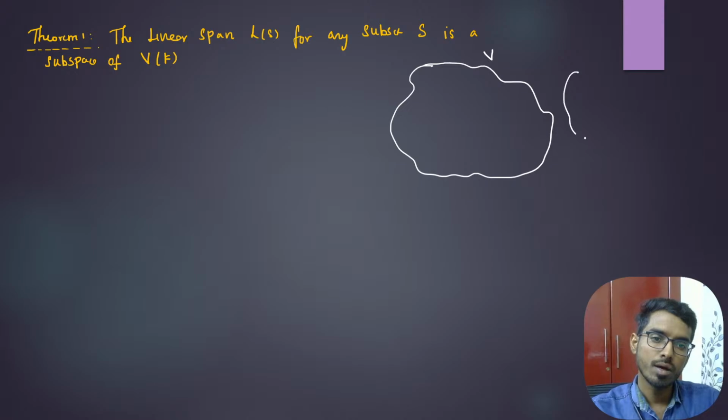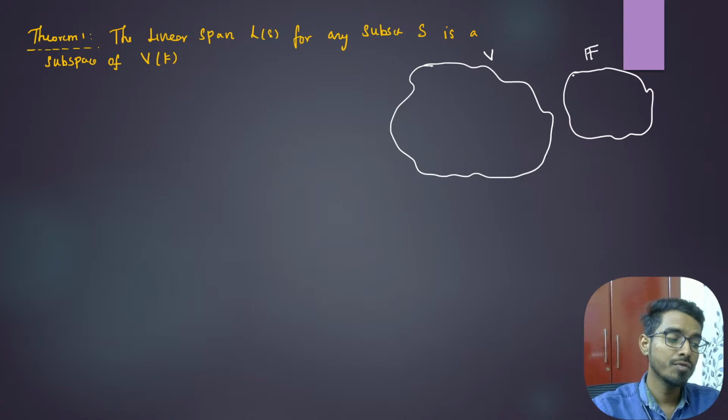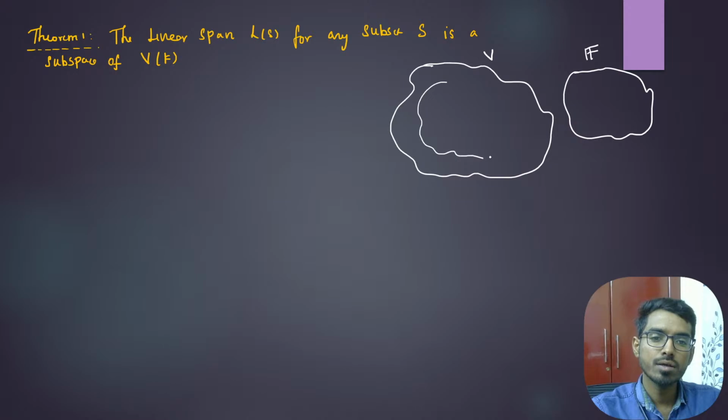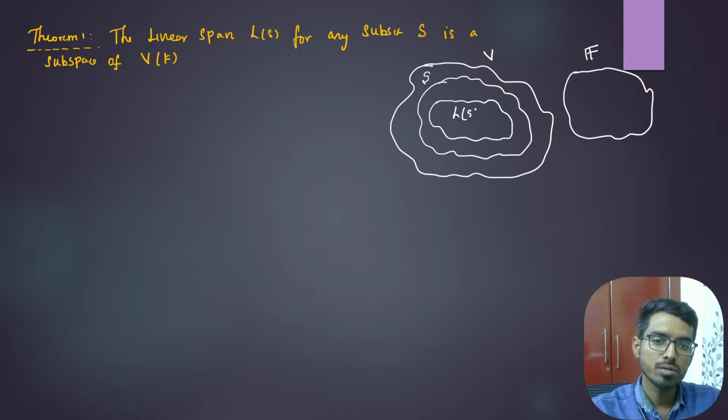We have V and a field F, so V of F is a vector space. That means V has to be an abelian group with respect to addition, and V and F together satisfy some four conditions. Now you take S, which is a subset of V, then you form L of S. L of S is the set of all linear combinations of S, with scalars alpha 1, alpha 2, up to alpha n.